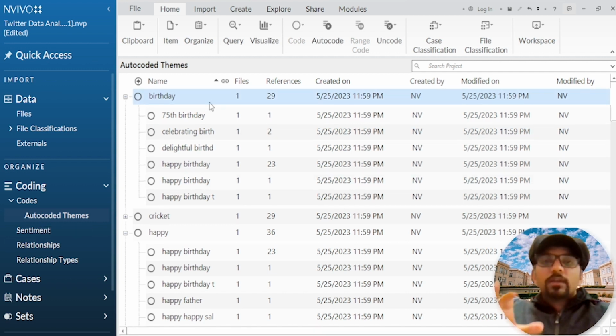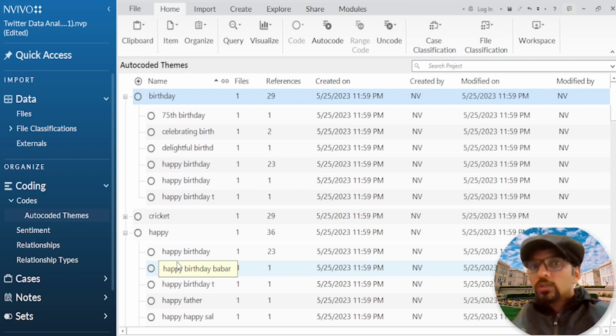Anyways, let's say after reading all these automated themes, you come across six newly emerged themes from all the data, into which you want to populate these existing automated themes. So first, let's create those new themes in which I will cut and paste these themes.